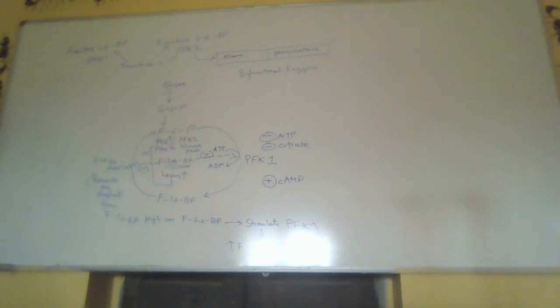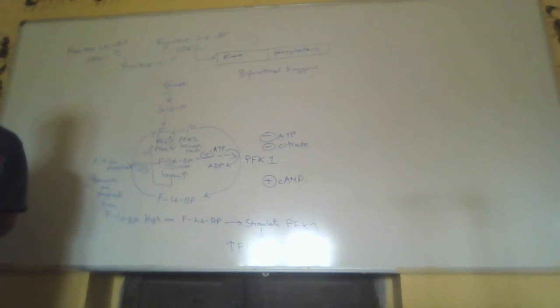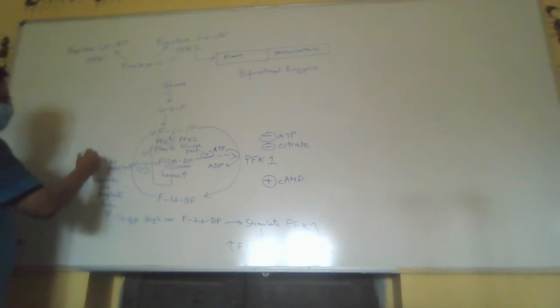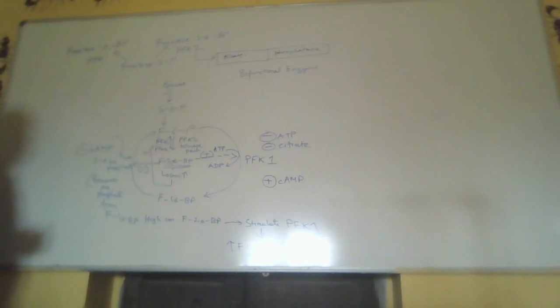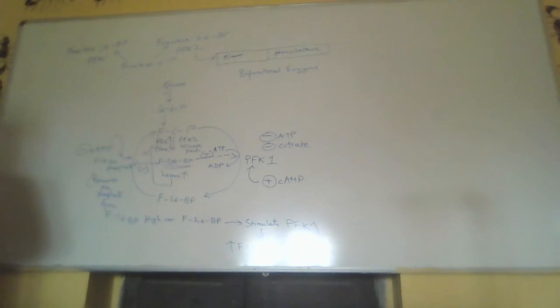I have given the picture on WhatsApp. High cyclic AMP indicates the energy state of the cell. Here, this reaction is negatively influenced by cyclic AMP. Fine. Just the opposite of what happens here.